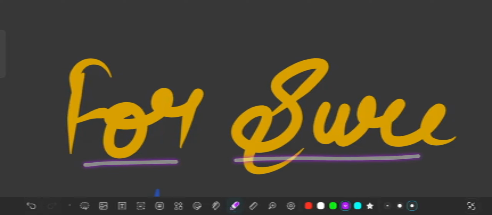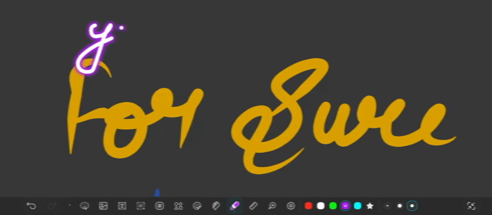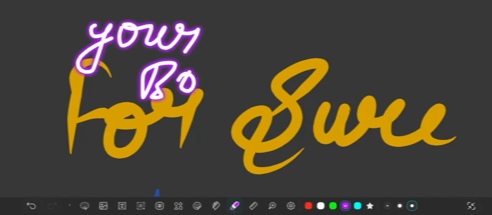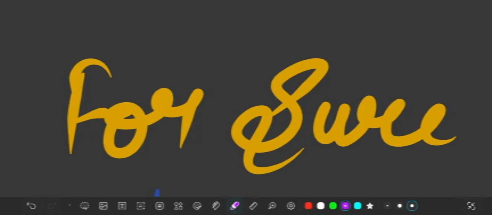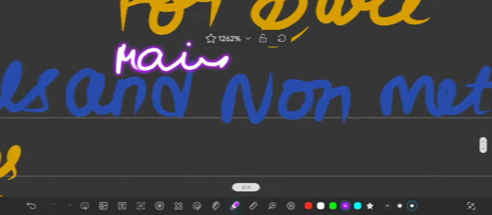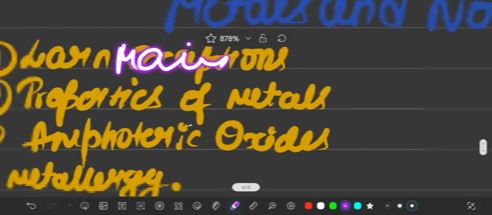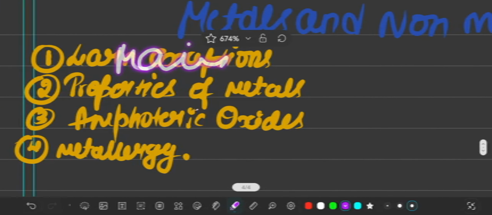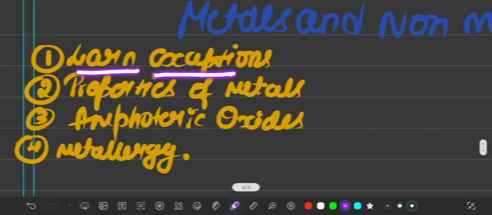For sure, metals and non-metals questions will definitely come in your board examination of class 10th. So before explaining, I will just give you the main topics that will come for the examinations. Let's start with metals and non-metals. First is to learn exceptions of physical properties.